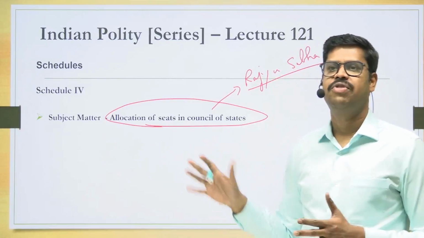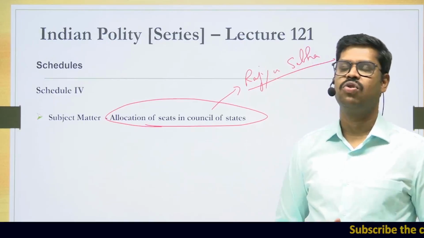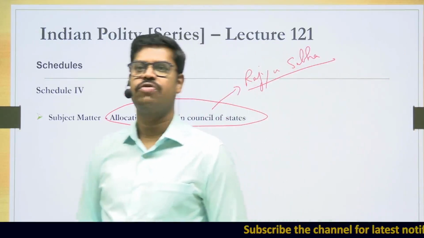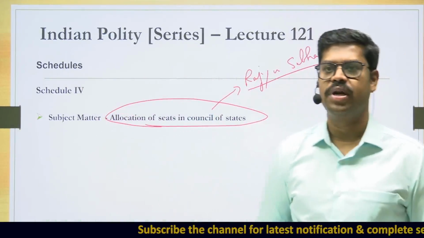So all this information is given where? It is given in the Schedule 4, and some of the union territories have also got representation in the Rajya Sabha. That is also mentioned in the Schedule 4 of the Constitution. So this is basically what you will have to understand with regard to Schedule 4.